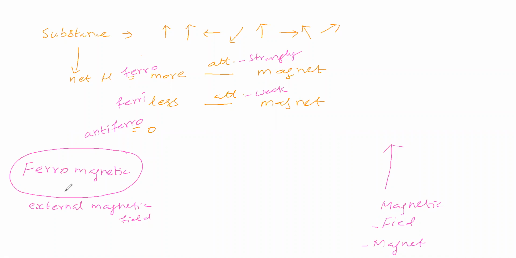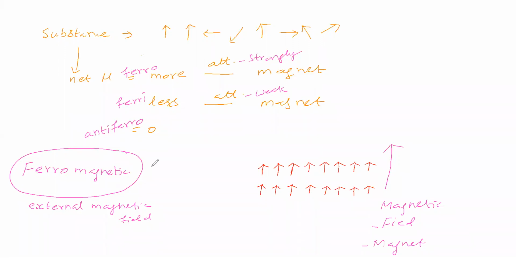The first domain of the ferromagnetic substance has its magnetic field in a direction parallel to the magnetic field of the external magnet. The next domain also has its direction parallel to the magnetic field of the external magnet.